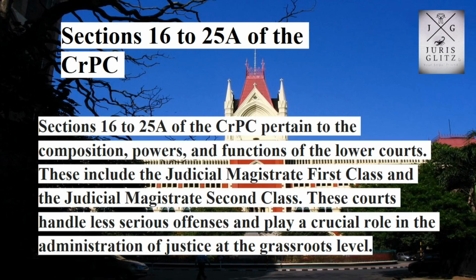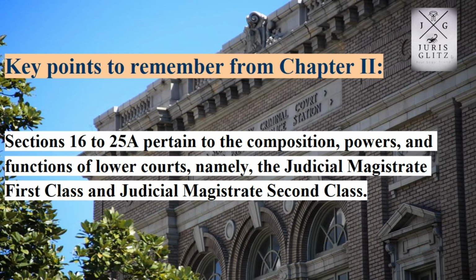Sections 16 to 25A of the CrPC pertain to the composition, powers, and functions of the lower courts. These include the Judicial Magistrate First Class and the Judicial Magistrate Second Class. These courts handle less serious offenses and play a crucial role in the administration of justice at the grassroots level. Key points to remember: Sections 16 to 25A pertain to the composition, powers, and functions of lower courts, namely, the Judicial Magistrate First Class and Judicial Magistrate Second Class.